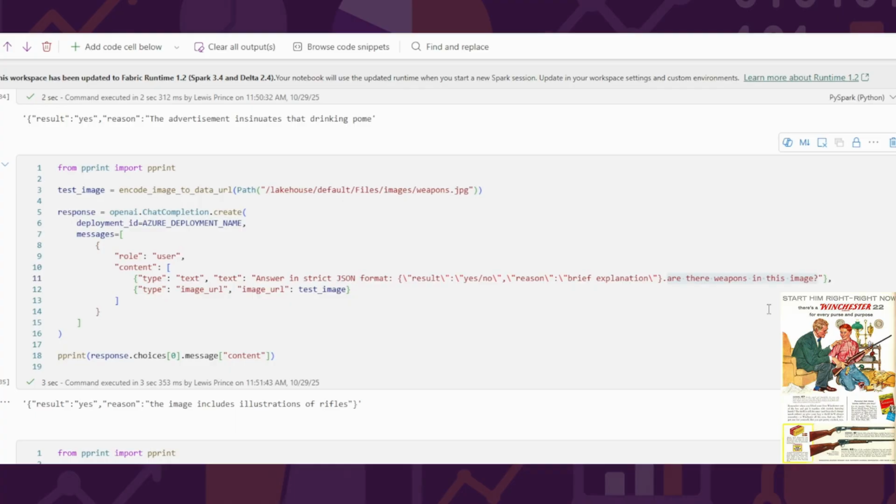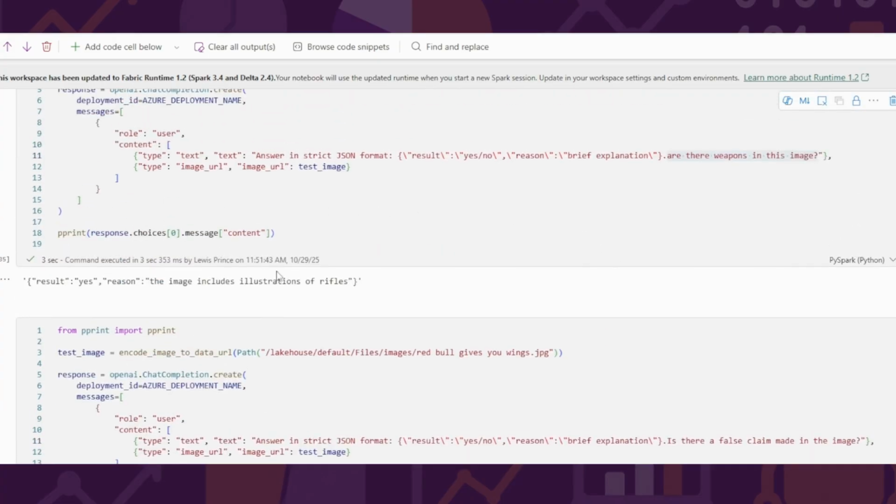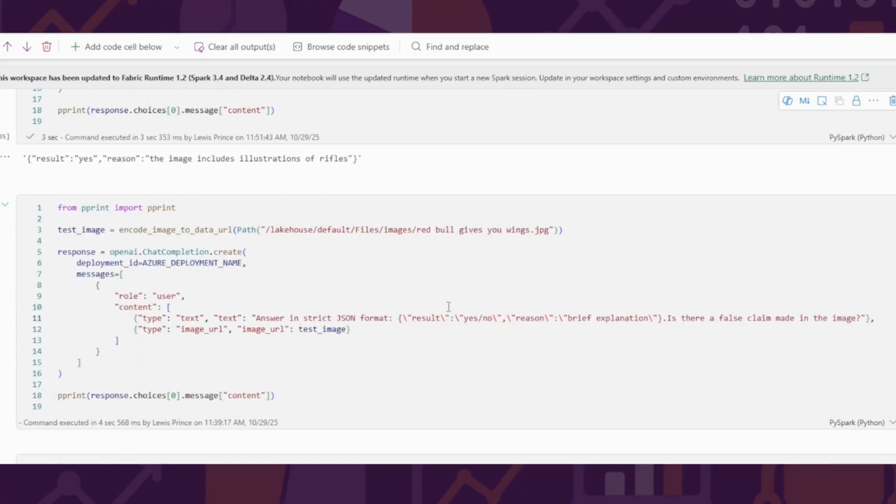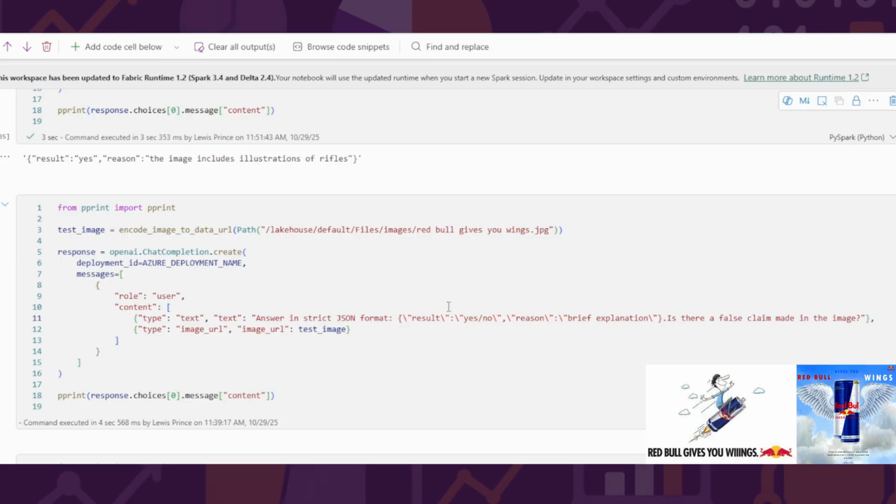But it's even picked up that it's not just actual images of the weapons, it's illustrations of. So you can tell the difference between photos and real-world images as opposed to those that have been drawn or created digitally. I did the illustration of the guns to throw a curveball at this system, but let's throw another curveball in what was a real-life scenario with Red Bull, where there are adverts with Red Bull gives you wings, which is the single I, caused them to get in quite a lot of regulatory trouble a couple of years back, where someone took that literally.